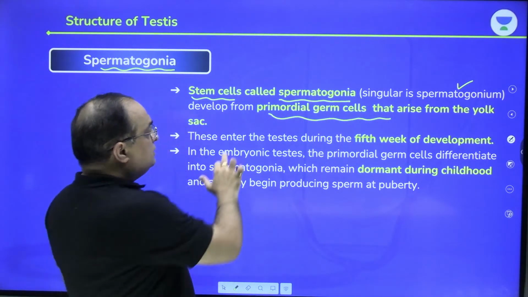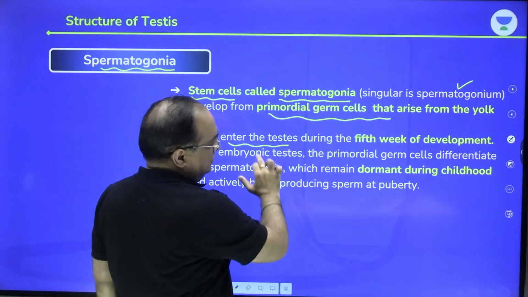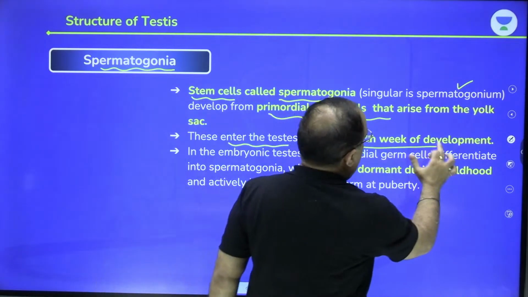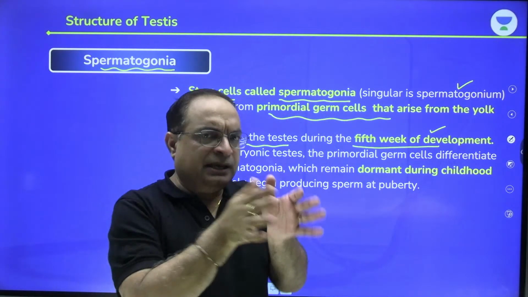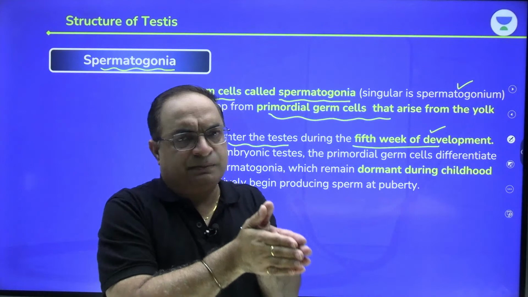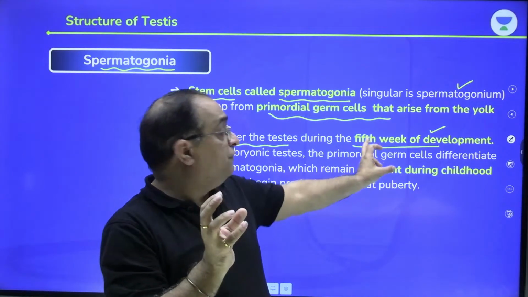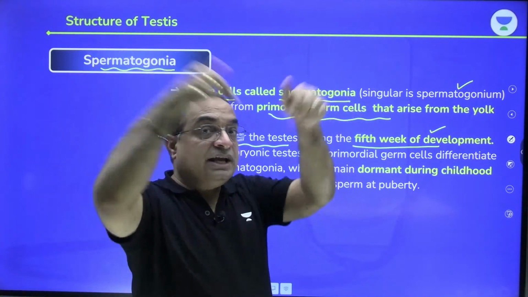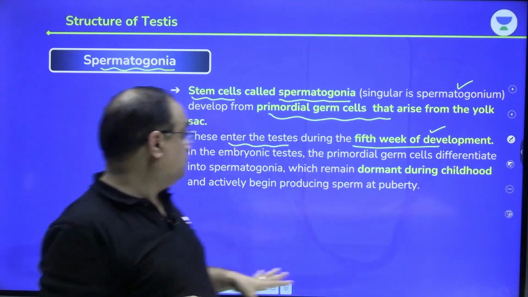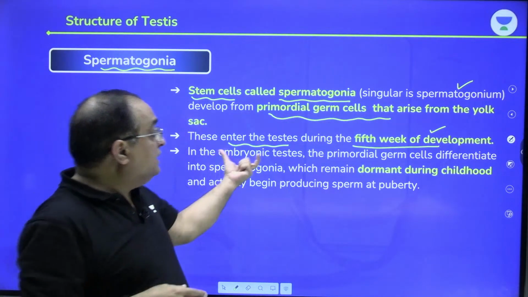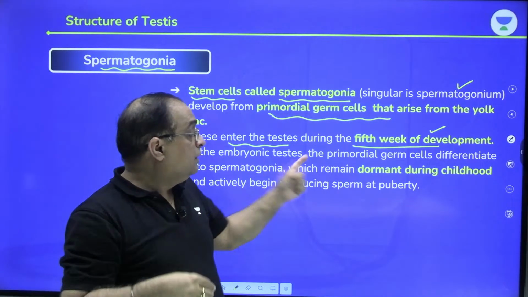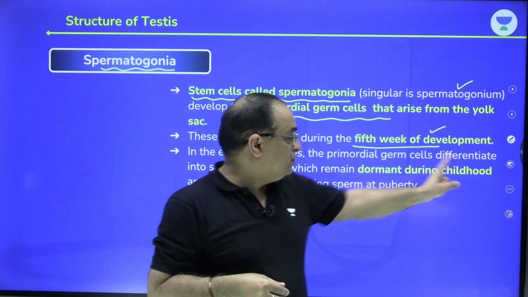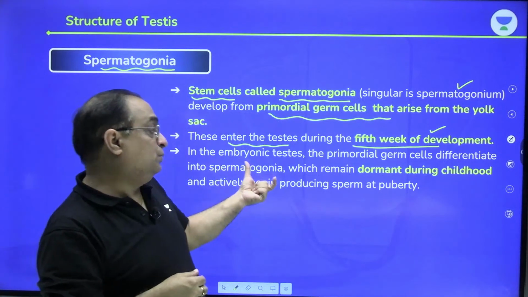Now, these enter into the testes during the 5th week of development, when the testes of the male baby are developing, when the male baby is inside the uterus of his mother. In the embryonic testes, primordial germ cells differentiate into spermatogonia.